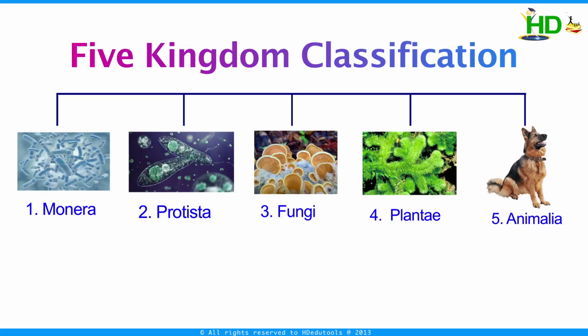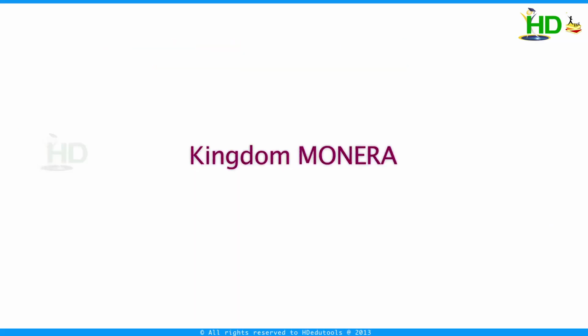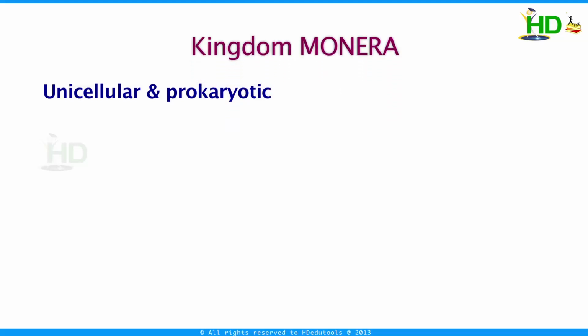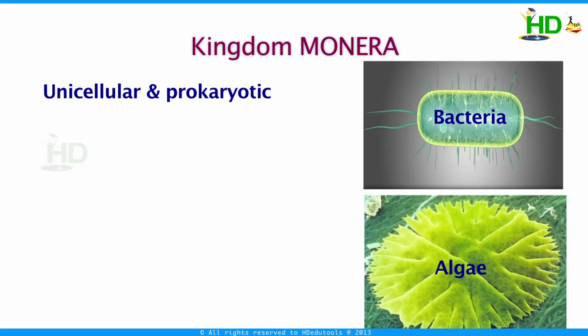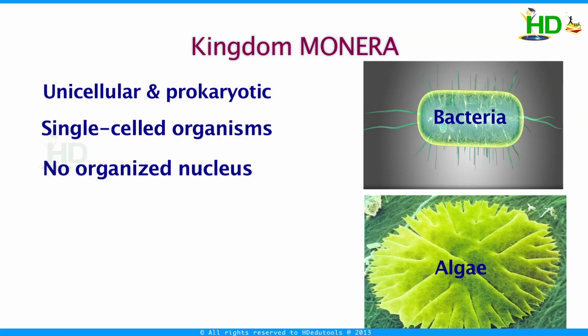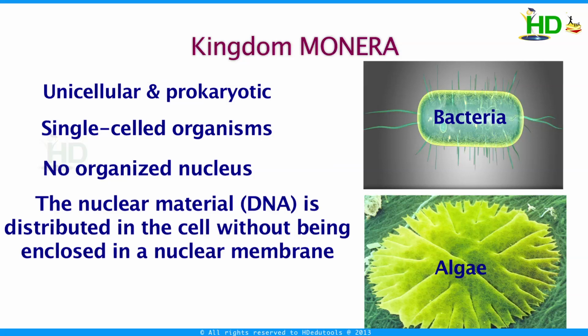Now first we discuss kingdom Monera. They are unicellular and prokaryotic. It mainly includes blue-green bacteria and some unicellular algae. These are single-celled organisms. They have no organized nucleus. The nuclear material, that is DNA, is distributed in the cell without being enclosed in a nuclear membrane. This condition of the cell is called prokaryotic.